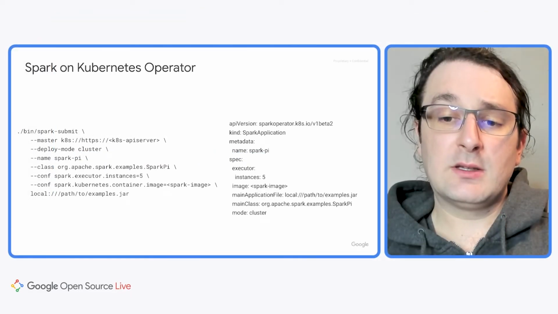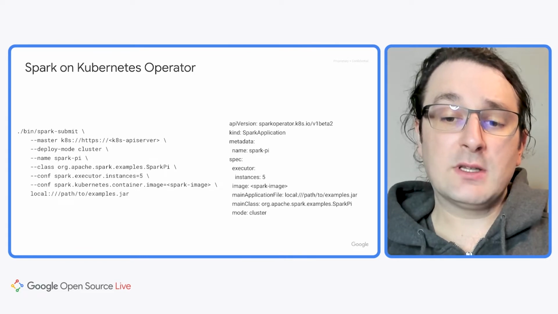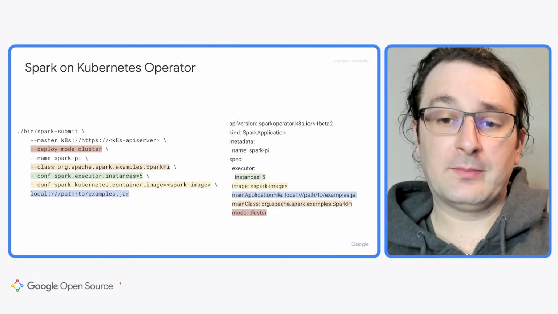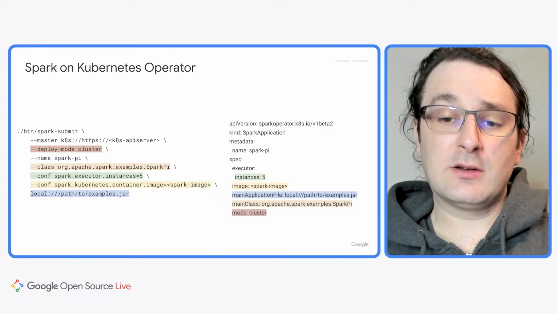On the left is the Spark Submit we saw earlier. It is sending the request to a Kubernetes server. On the right is the YAML for the equivalent Spark application resource that would be used by the Spark on Kubernetes operator. They have very similar settings. Let me add some highlighting to make the similarities easier to see. Both require setting the deploy mode, the main class to use, as well as its jar file, the number of executors, and the container image to use. As you can see, the same values are used in both.